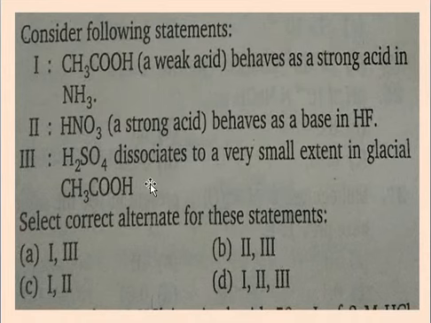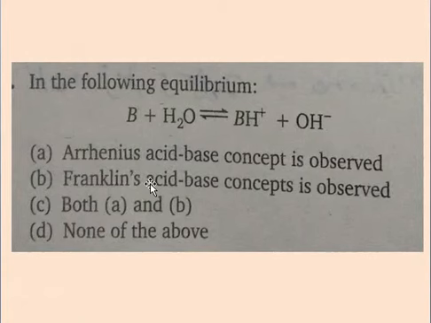Then, next question is, in the following equilibrium, B plus H2O gives BH plus and OH minus. There are four options. First is A, Arrhenius acid-base concept is observed. Second, Franklin's acid-base concept is observed. C, both A and B concepts are observed. And D, none of the above.